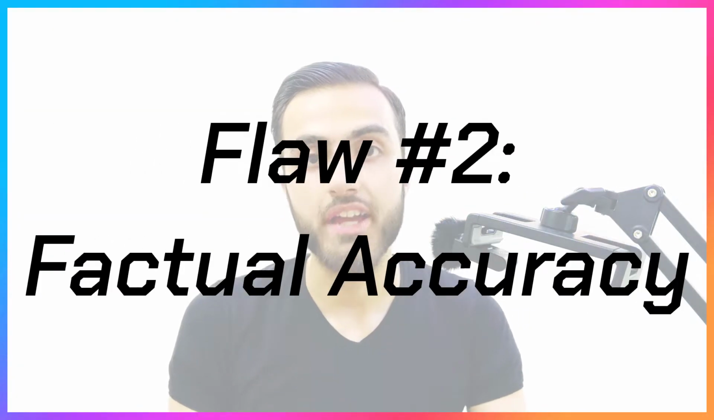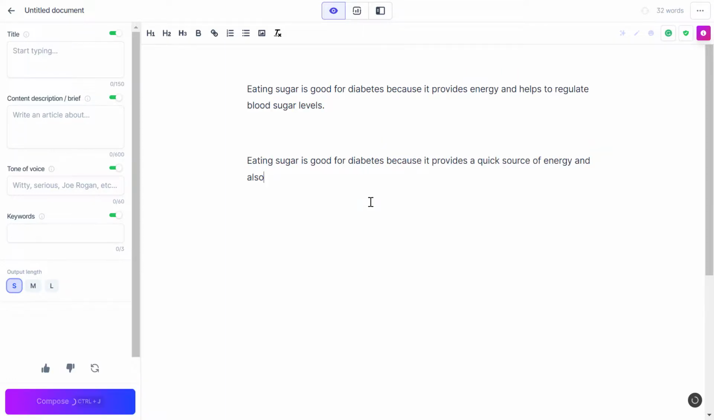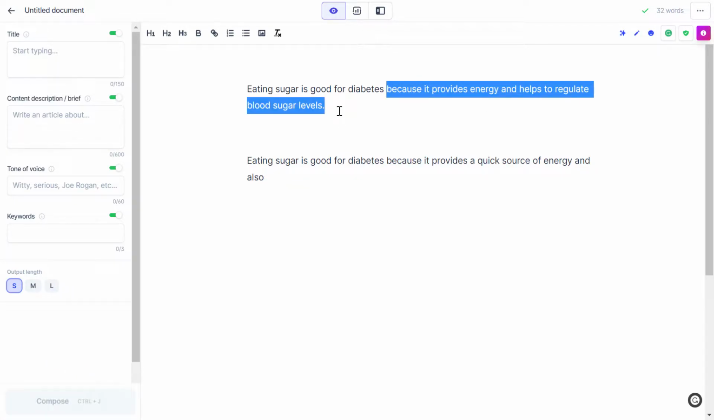The second biggest flaw is factual accuracy. This happens when you write about little known facts. Here is a weird example: eating sugar is good for diabetes because, and you will notice here that the AI will find a reason for that. And it could be true, like here, because it provides energy and helps to regulate blood sugar levels. That could be true, but I don't know.